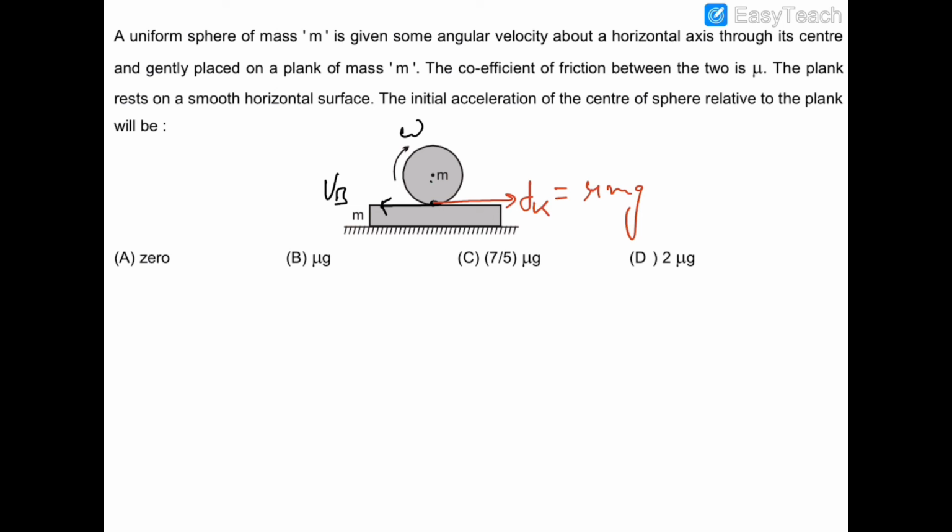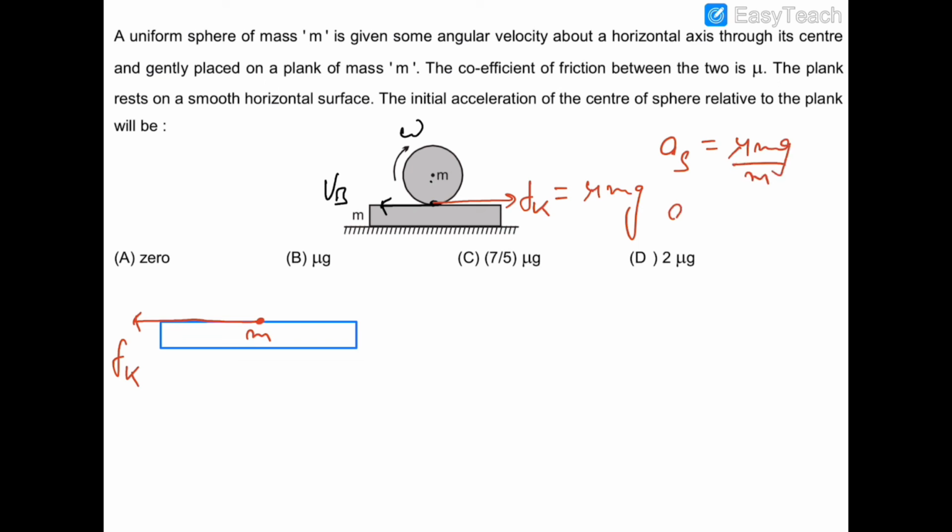And if we talk about this plank, then on the plank the friction would be acting in the backward direction, because on this sphere the friction is acting in the forward direction. So the acceleration of the sphere will be equal to mu mg by m, because only friction is acting on the sphere and acceleration is f upon m.